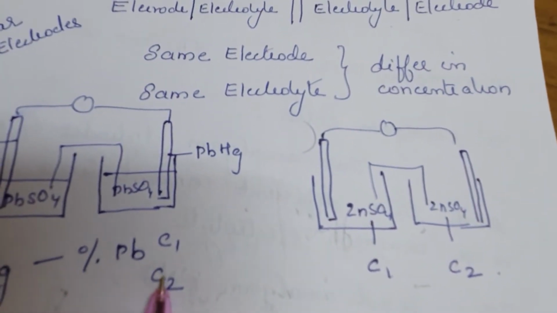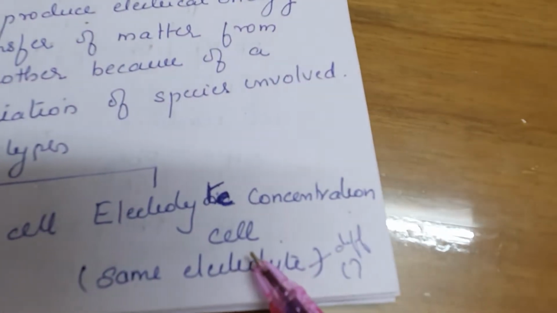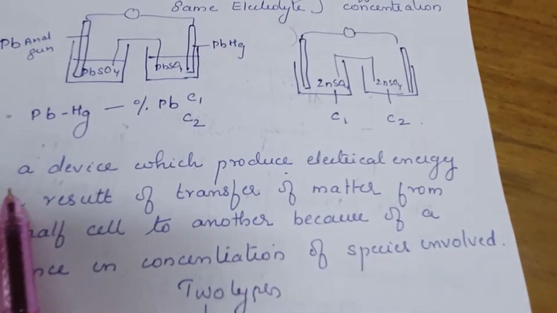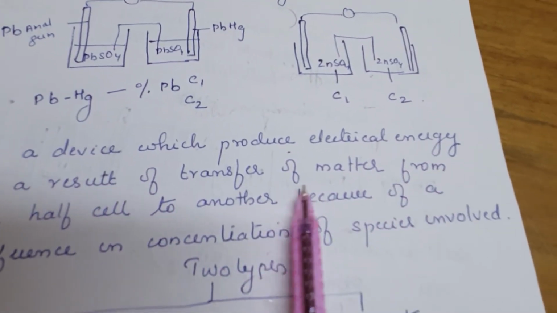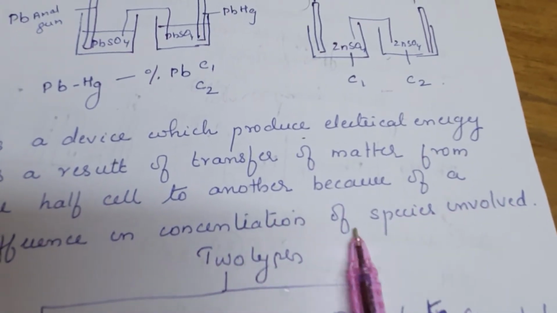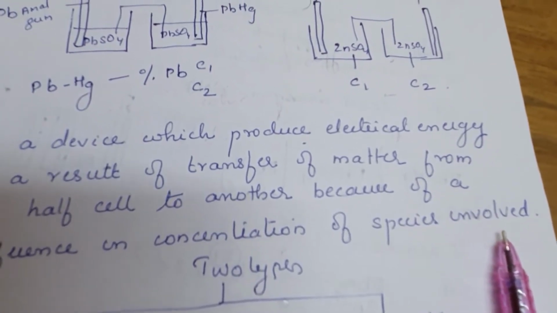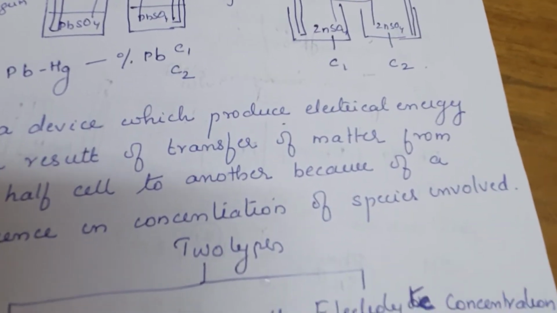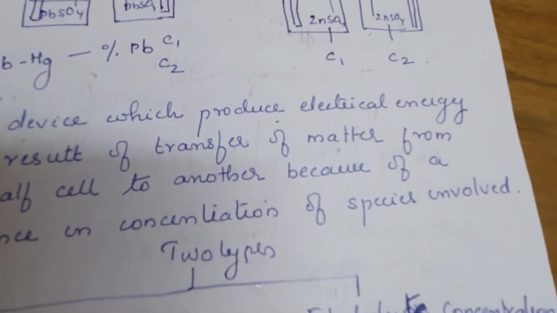When it is electrode concentration that differs, we call it an electrode concentration cell, and when the electrolyte concentration differs, an electrolyte concentration cell. So a concentration cell is a device which produces electrical energy as a result of transfer of matter from one half cell to another because of a difference in concentration of the species. Because of the difference in concentration, there will be transfer of matter, and that will result in transfer of electrons, or production of electricity, which is what is known as a concentration cell.